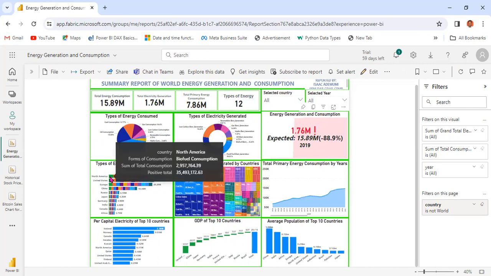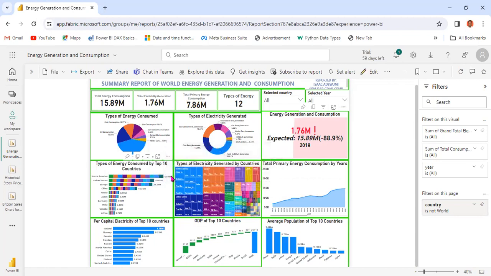The green one is telling us about biofuel, the red legend is coal consumption, the blue is for fossil fuel, the black is for gas consumption, the yellow is for hydro, and just like that. That is how we have it for different countries.